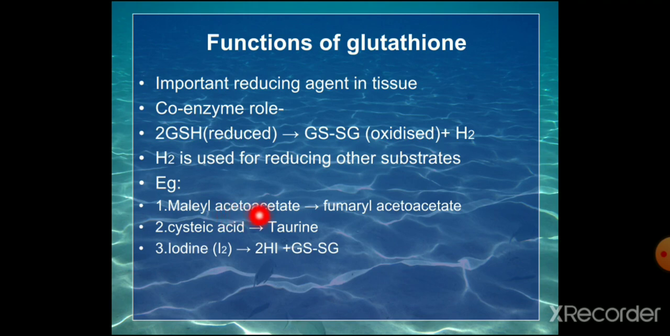Example, maleyl acetoacetate is converted to fumaryl acetoacetate, where the reduced glutathione is used. Again, citric acid is converted to taurine. There also reduced glutathione is used, and it is reduced. Then iodine is converted to hydrogen iodide, and the oxidized glutathione is formed. So these are some of the reactions where glutathione is acting as a reducing agent in the tissues.